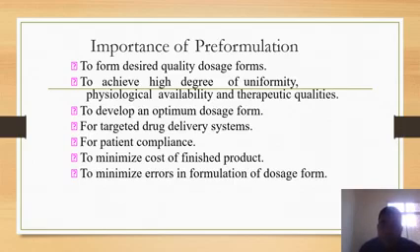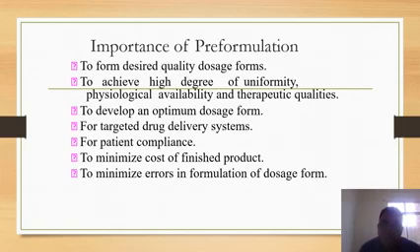Why is pre-formulation important? First, to form the desired quality dosage form like tablets, capsules. Next, to achieve a high degree of uniformity, physiological availability, and therapeutic qualities. What are therapeutic qualities? We need to get good APIs. Next, to develop an optimum dosage form. What's an optimum dosage form? We need to give a good dosage form, like tablets, capsules, or anything.